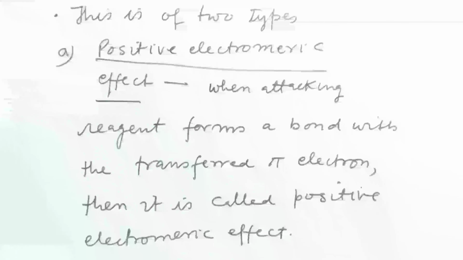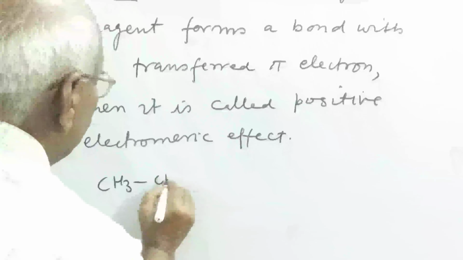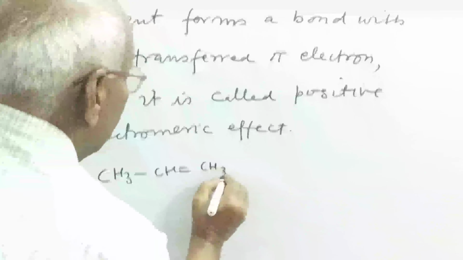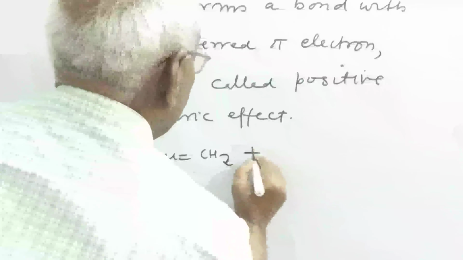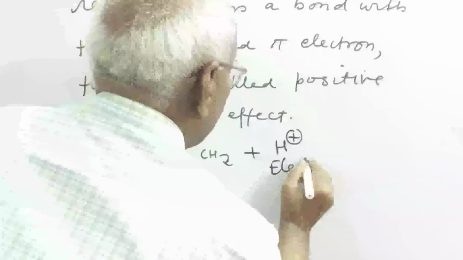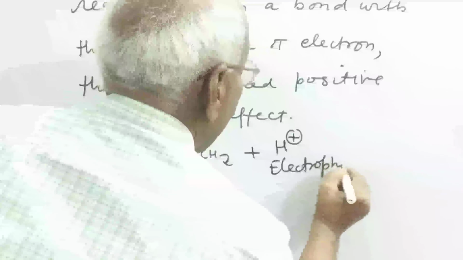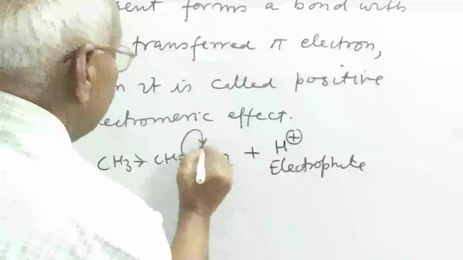For example, say this is CH3, CH2. The attacking reagent, say it is an electrophile, a proton, is an electrophile, and its pi electron is transferred here.